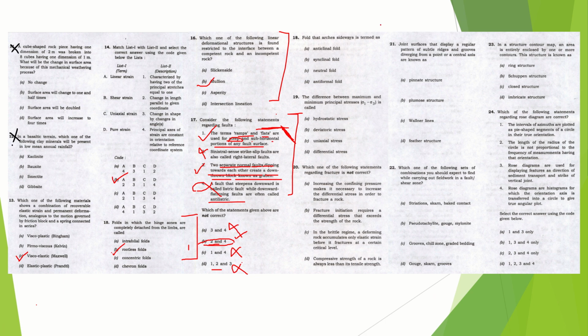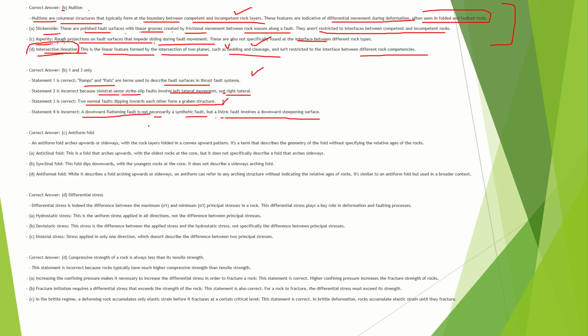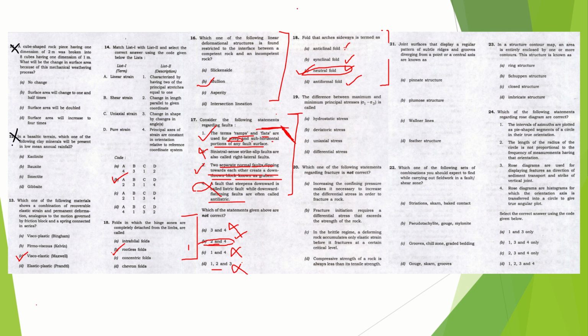Now, a fold that arches sideways is either anticlinal, synclinal, neutral, or antiformal. The correct answer is neutral fold only. Please do not consider this. I am telling you the answer is neutral fold. And yes, anticlinal and synclinal folds are sideways. I haven't mentioned the explanation over here, but I'll mention in the comment section why neutral fold is the correct answer, because I remember that I have given this and this is the correct option.